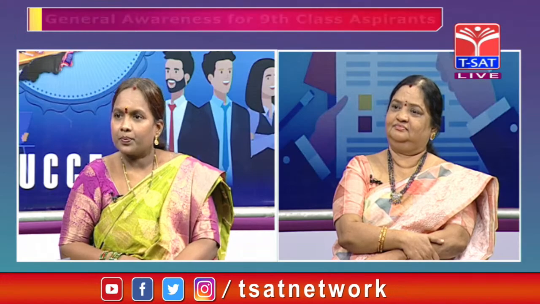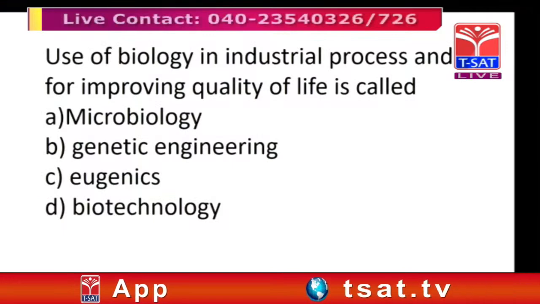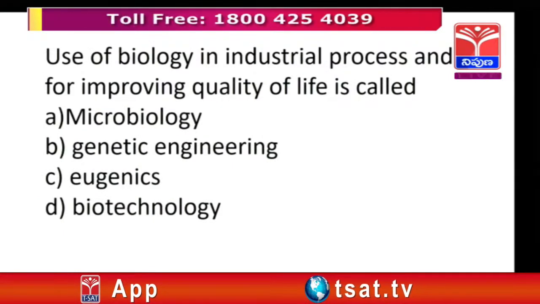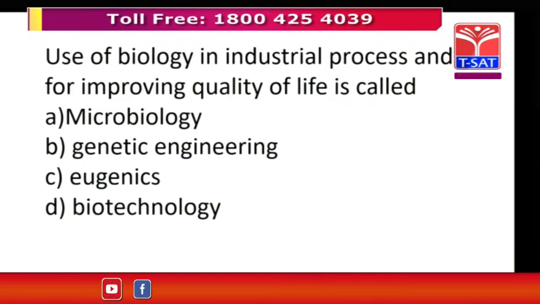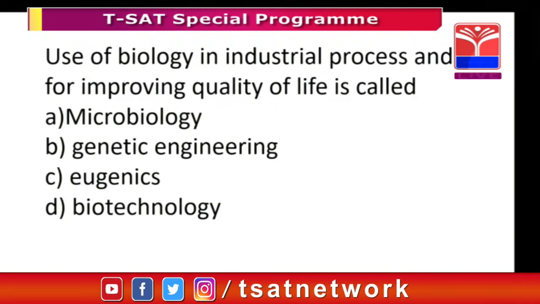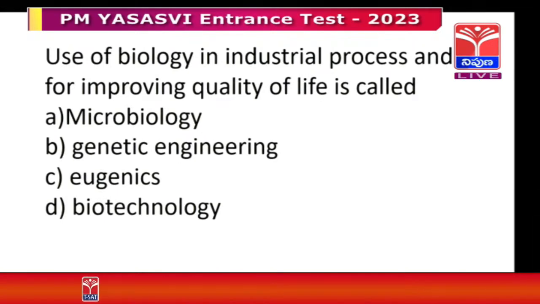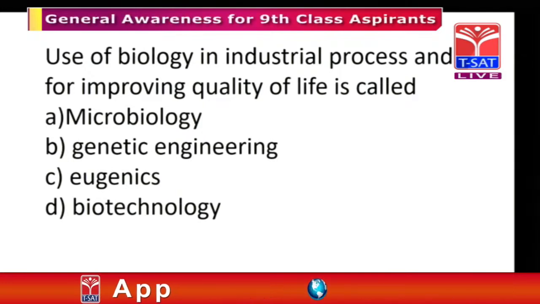So the question here is, if you use biology in industrial process, what is that science called: microbiology, genetic engineering, eugenics or biotechnology? Now our Susila madam will say about this one.